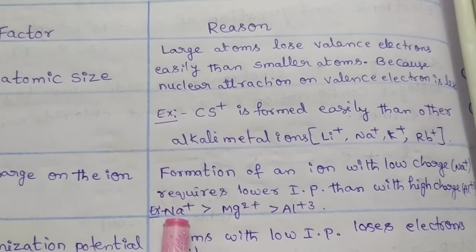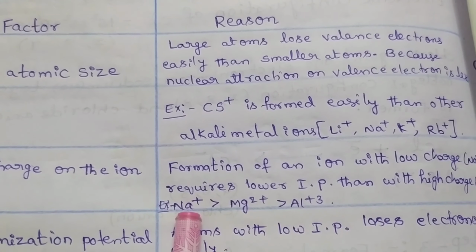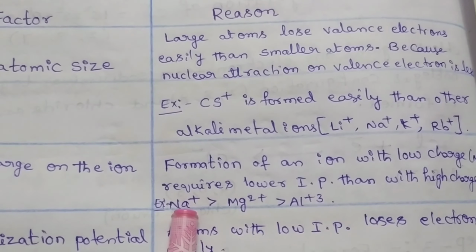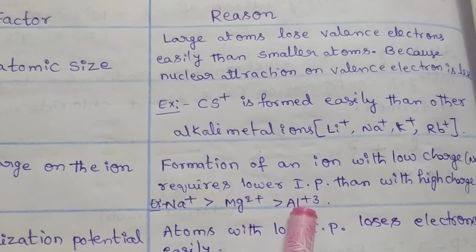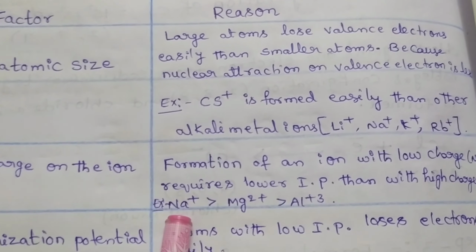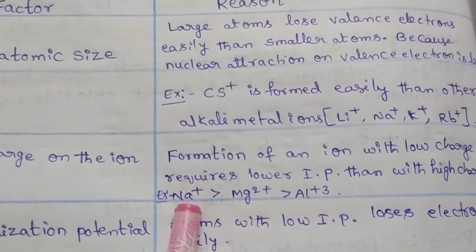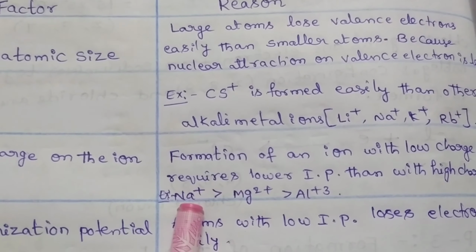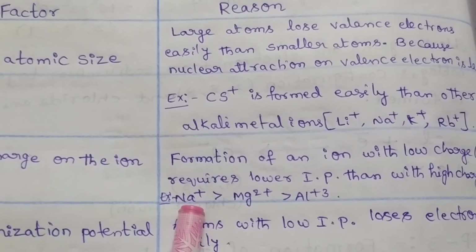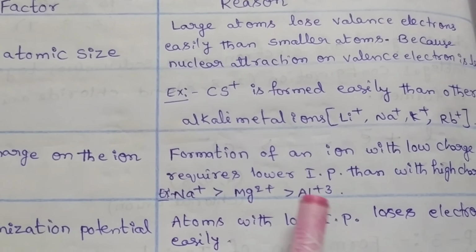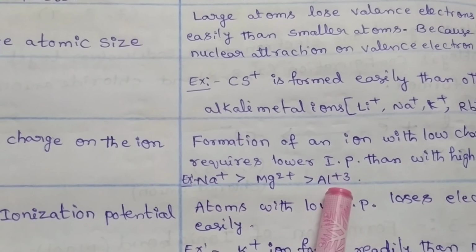That means the sodium cation is formed easily when compared with aluminum and magnesium cations, because the formation of the sodium cation requires lesser ionization potential than the formation of magnesium and aluminum cations.